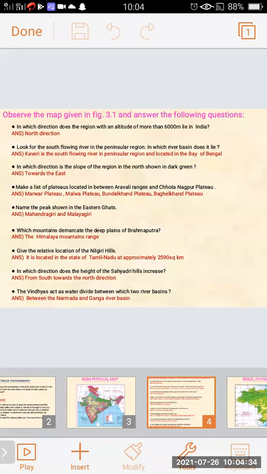Which mountains demarcate the deep plains of Brahmaputra? The Himalaya mountain range. Give the relative location of the Nilgiri Hill. It is located in the state of Tamil Nadu at approximately 2,590 square kilometers.